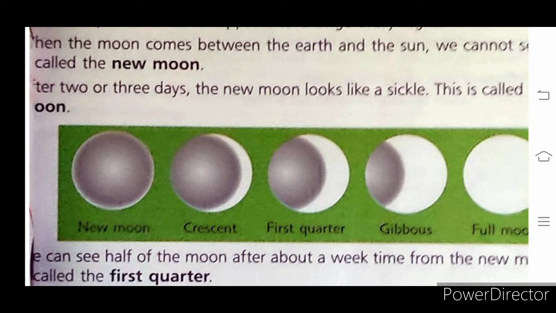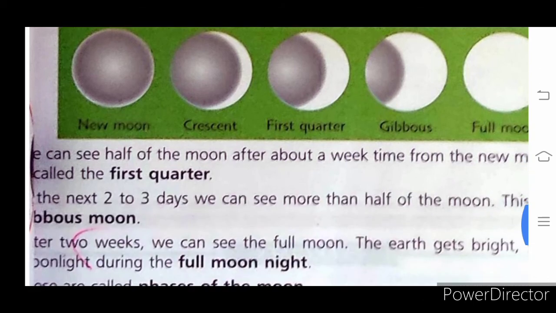After 2 weeks, means after 14 days, means 15 days, we can see the full moon, and the earth gets bright, soothing moonlight during the full moon, and this is called phases of the moon. After 14 days, we see the full moon. This is also called Purnima, and new moon is called your Amavasya. After 15 days we see the Amavasya. After Amavasya 14 days, means 15 days, we see the full moon or Purnima.